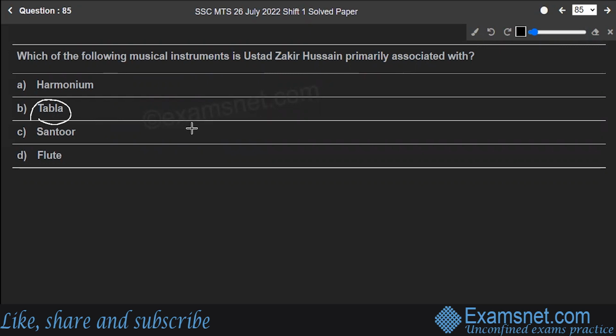Tabla musician, composer, music producer, actor Ustad Zakir Hussain hails from India. He is Ustad Allah Rakha's oldest son, a tabla player. In 1988, he received Padma Shri.